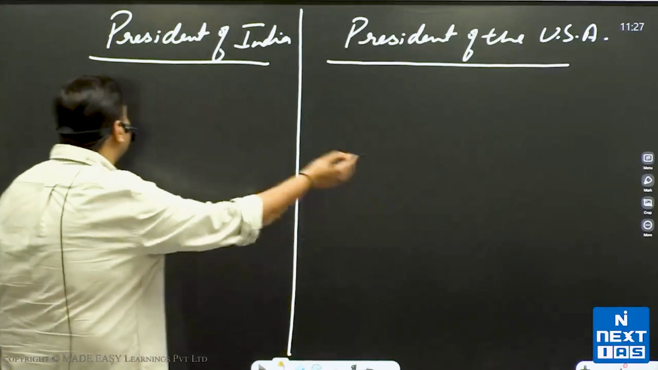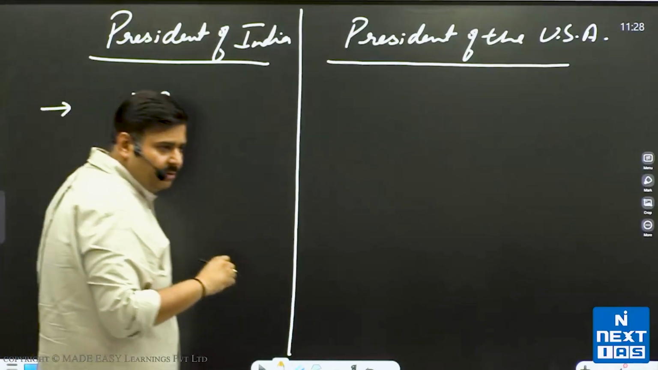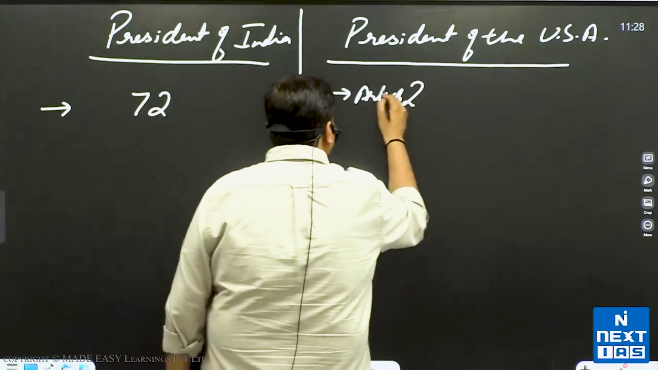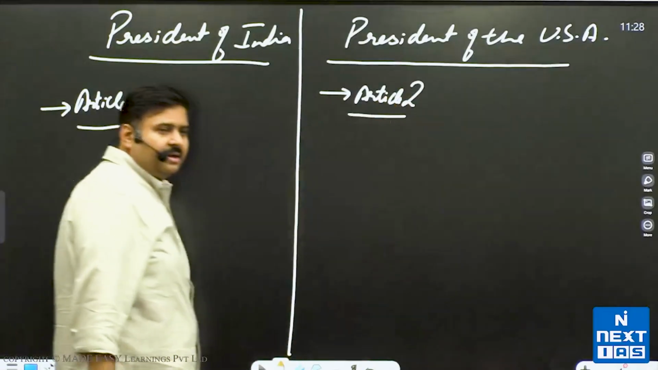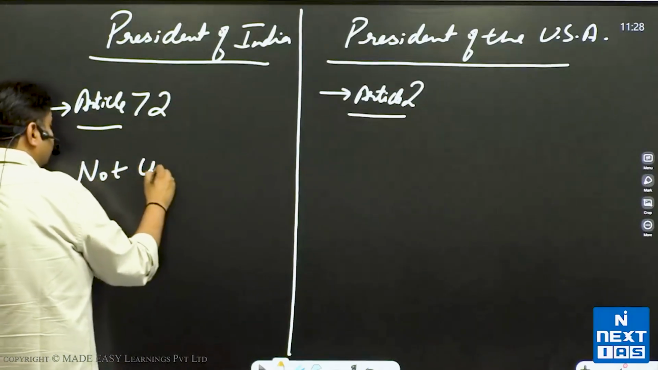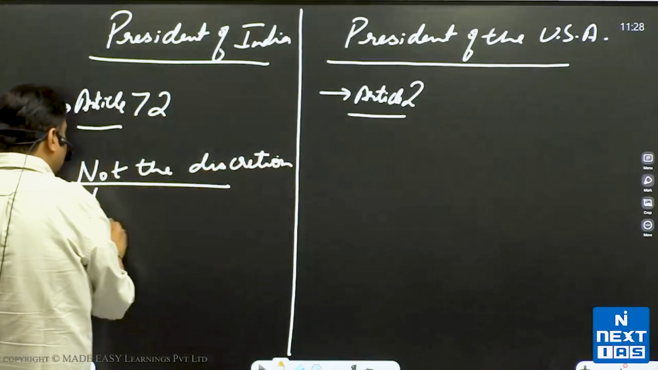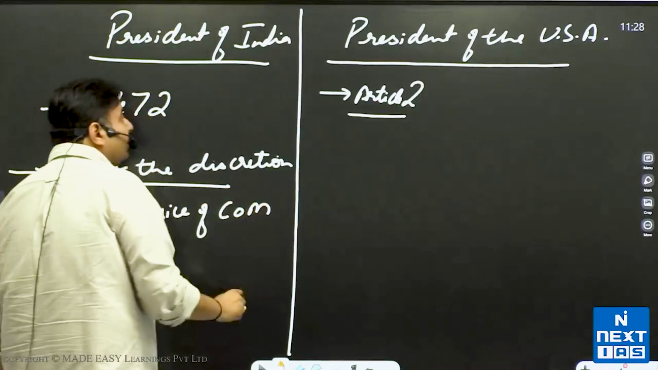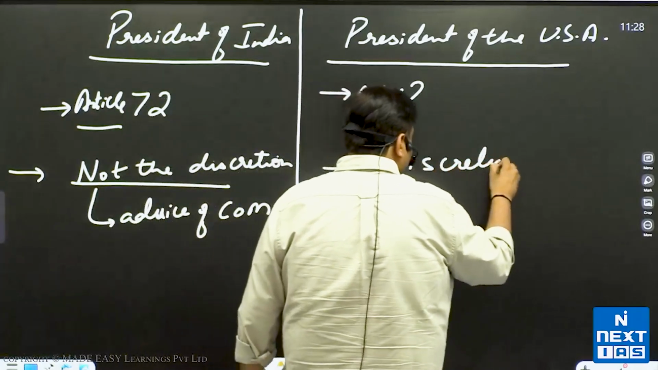Now, the pardoning power of the President of India is mentioned in Article 72. The pardoning power of the US President is in Article 2. So both are constitutional powers of the respective presidents. The pardoning power of the President of India is not a discretion. It is not the discretion of the Indian President, and it is exercised on the advice of the Council of Ministers. The pardoning power of the President of the USA is a discretion.